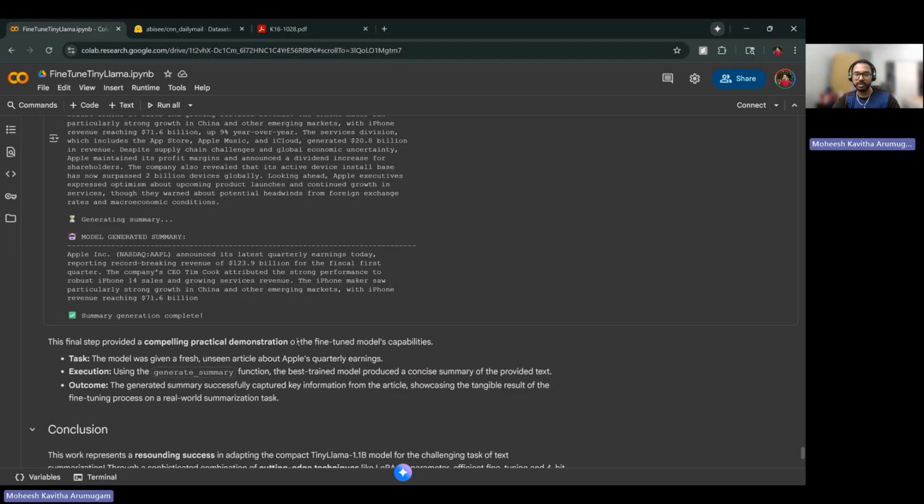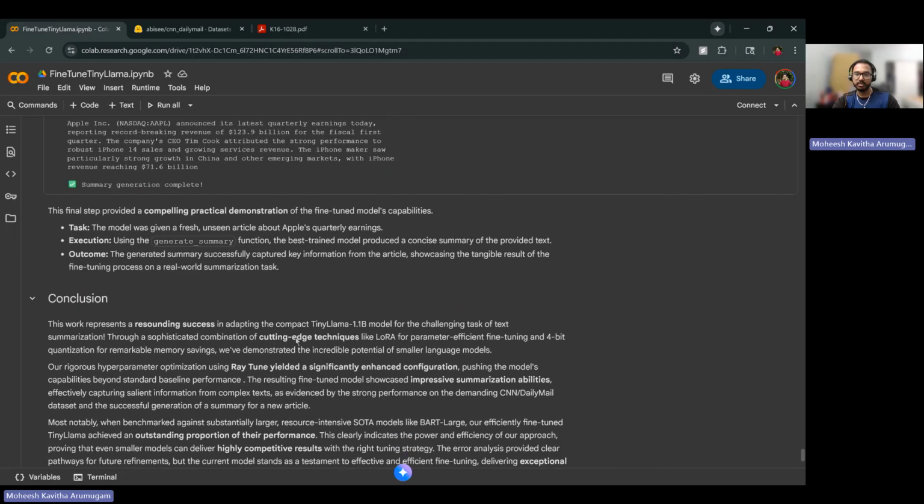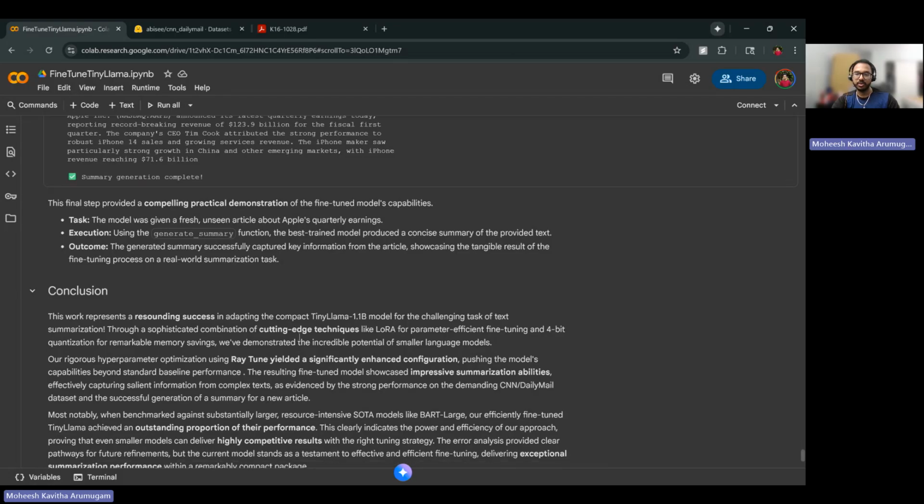In conclusion, the project successfully demonstrated that our model, TinyLlama, when fine-tuned using LoRA and 4-bit quantization, can perform at high quality and efficiency. It achieves around 77 to 80% of the state-of-the-art performance while operating within modest hardware constraints. In future work, the approach could be extended by incorporating reinforcement learning from human feedback and refining beam search. Overall, the project highlights that a small, well-optimized model can pave the way for accessible and cost-effective summarization systems.